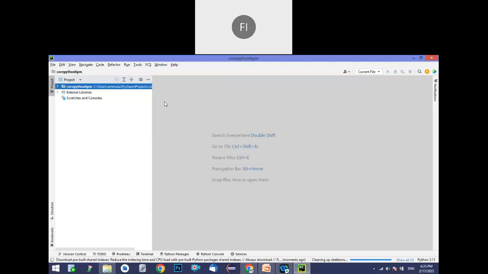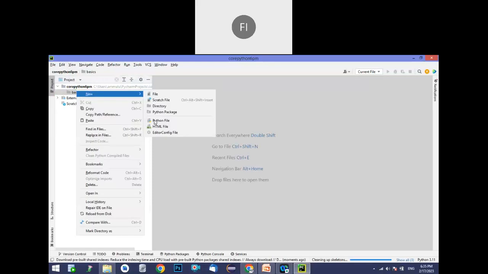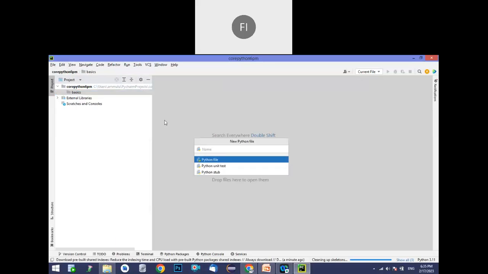So under the basics, like that, you can create any number of folders as per your requirement in the project structure. Under this basics, I'm going to create a new Python file. As I mentioned, we are working in Python, so create the Python file. Here I'm just giving variables demo, and enter.